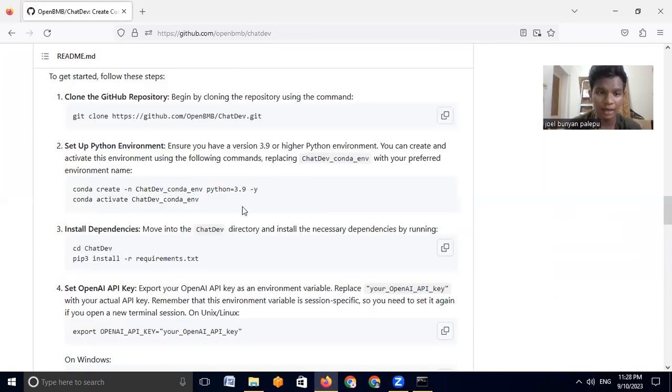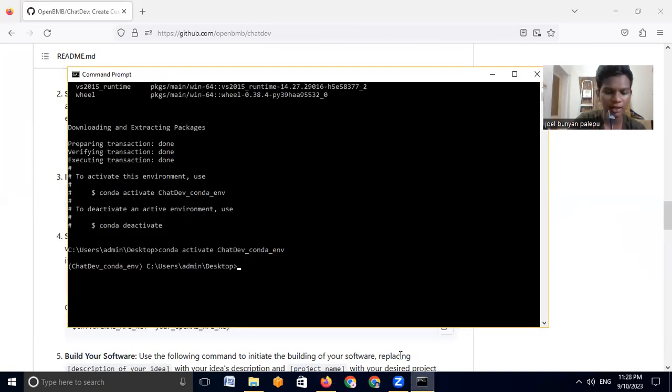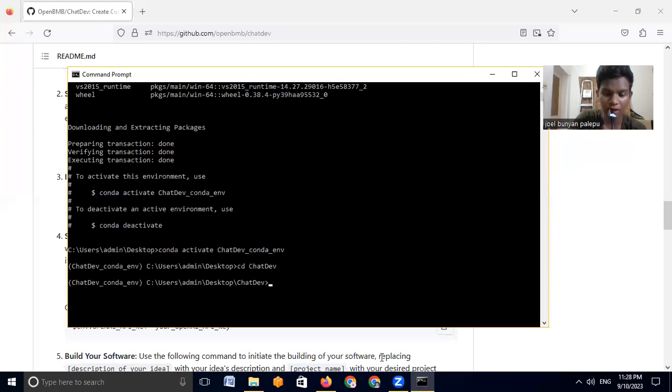Right, we'll just activate it, and then we can run this step by step. cd ChatDev, go to this ChatDev directory. I think we already did. No, we didn't. All right, so we have gone into ChatDev now. So I'll just run this now: pip install requirements.txt. We have a bunch of requirements that we have to install.